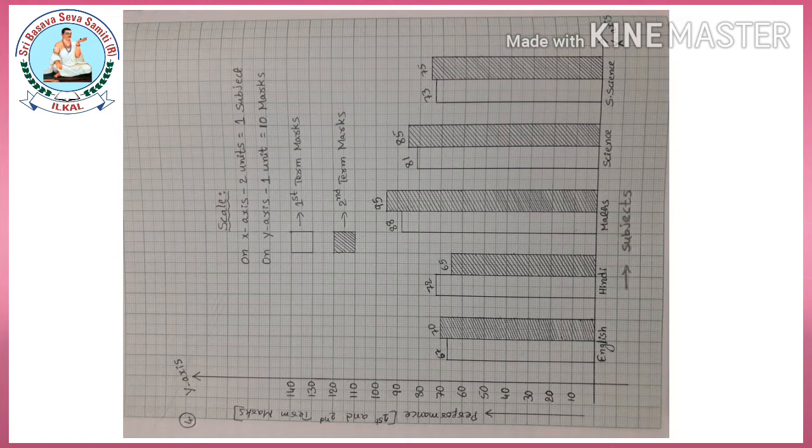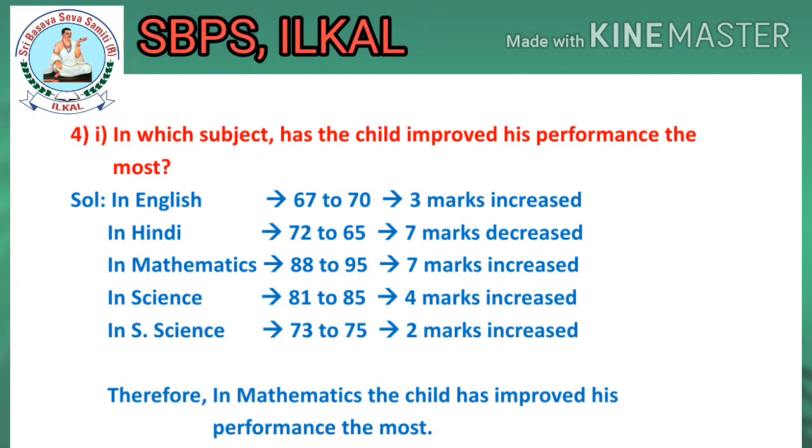Observe whether you have written the scale correctly or not. On the x-axis, did you consider 1 unit equal to 1 subject or 2 units equal to 1 subject? Yes, 2 units is equal to 1 subject you considered. And on the y-axis, 1 unit is equal to 10 marks. Now you start answering the given questions.